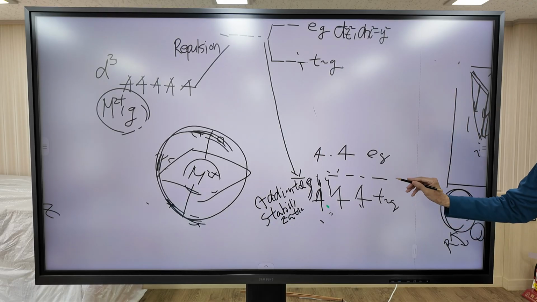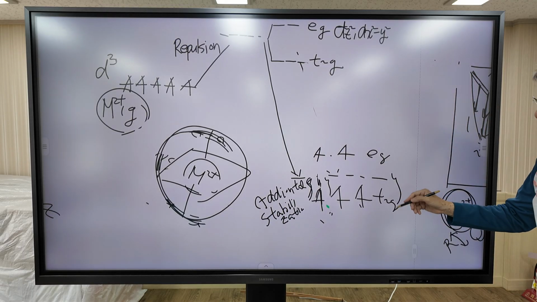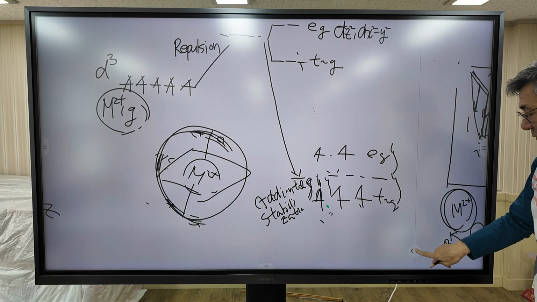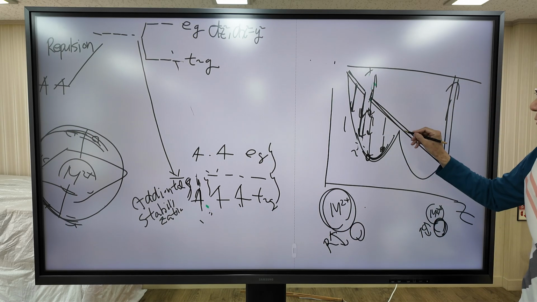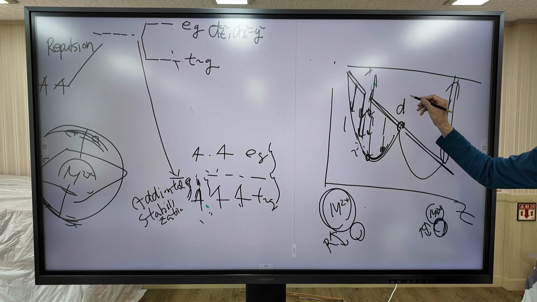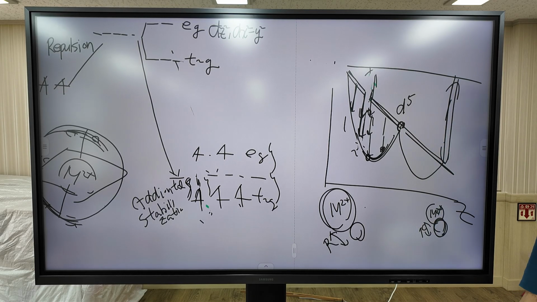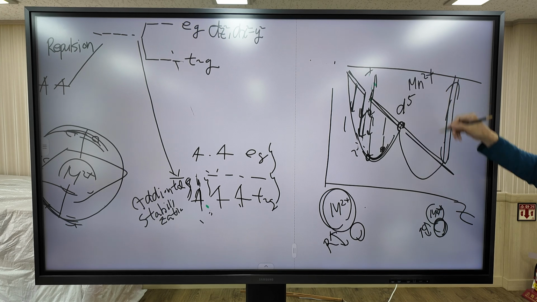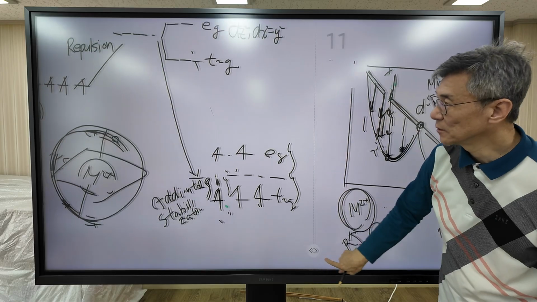So in this case, the stabilization effect is perfectly cancelled by the destabilization effect. So it goes to the original position. This is the d5 configuration. This corresponds to manganese 2 plus.